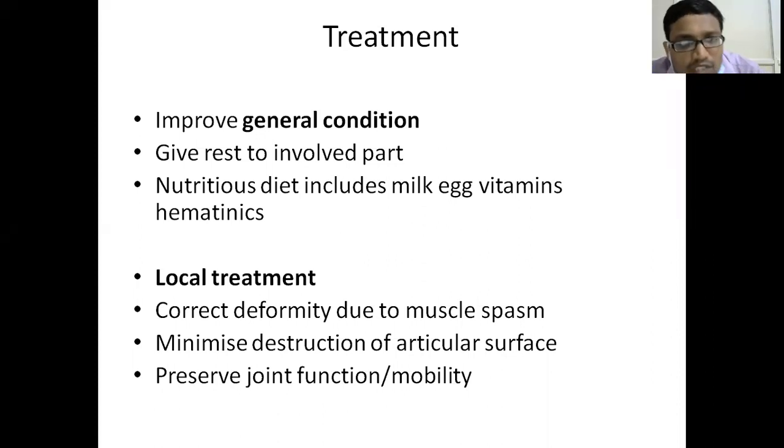For local treatment, we have to correct the deformity because of the muscle spasm. What we do is give a skin traction or a splint to the involved limb, joint or bone to reduce the pain and the muscle spasm. This traction or splinting of the involved joint will help in minimizing the destruction of the articular surface and also sometimes helps in preserving the joint mobility.